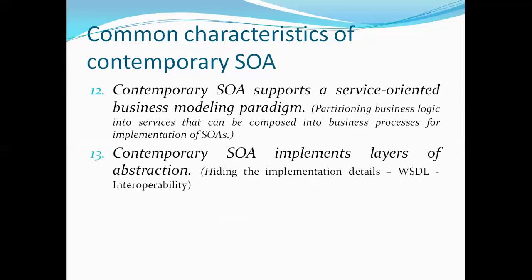Then modern SOA implements layers of abstraction. We have already covered the 3 different layers of service-oriented architecture. The first layer is the application layer, the second layer is the service interface layer, and the third layer is the business logic layer. With the help of these layers of abstraction, the implementation details are hidden.